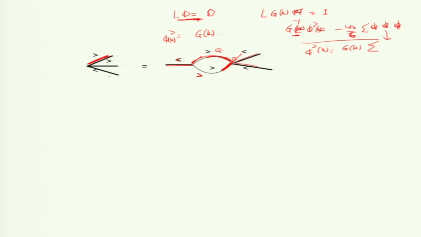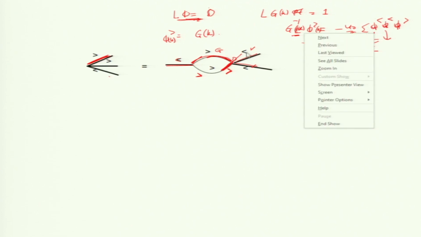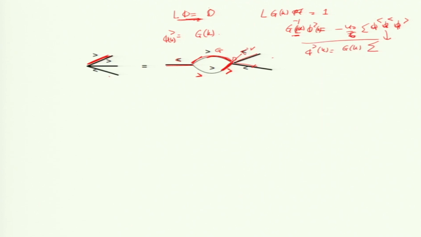So, one greater is here and I write one greater here. For this part I will keep 2 less and 1 greater. I will not keep 2 greater and 1 less, but I will keep 2 less and 1 greater. I am not doing averaging right now, averaging will be done later. So, here I will have 2 less and 1 greater, and this greater is coming here and this greater will combine.